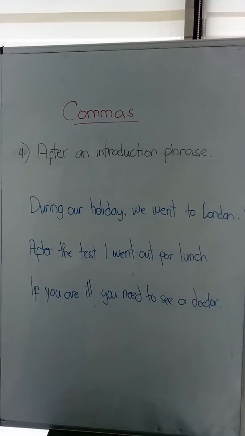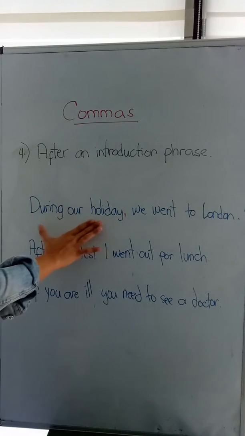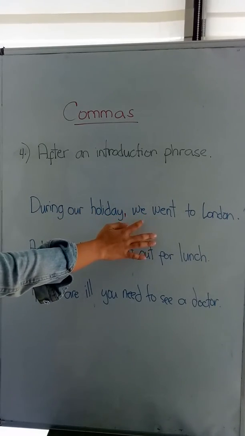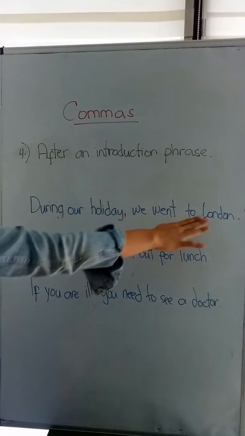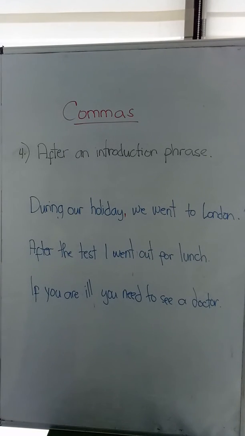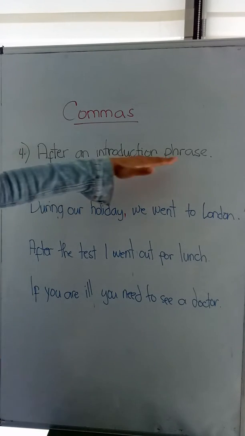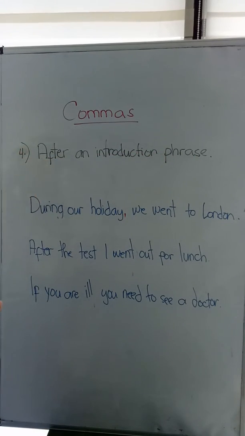Of course, you don't say comma. During our holiday, we went to London. You pause when there is a comma. So in this sentence, the main thought or the main meaning is, we went to London. This is what you want to say. During our holiday is just an introduction to the main thought of your sentence. So during our holiday, comma, we went to London. Okay, so I can see most of the time that's the problem. The problem is the introduction phrase. You forget to use a comma.